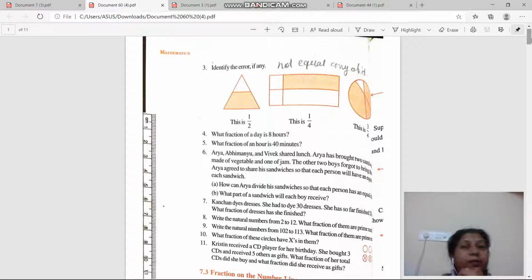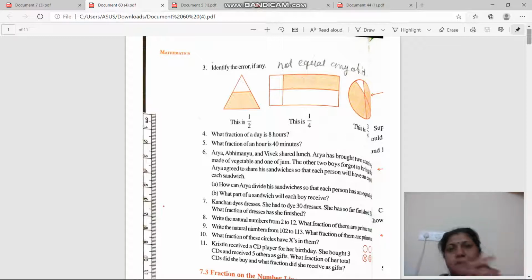Now types of fraction. First, proper fraction. When the numerator is less than the denominator, it is called a proper fraction. When the numerator is greater than the denominator, it is called an improper fraction. A whole number and a fraction together is called a mixed fraction. When the denominators are the same, it is called like fractions. When the denominators are different, it is called unlike fractions.